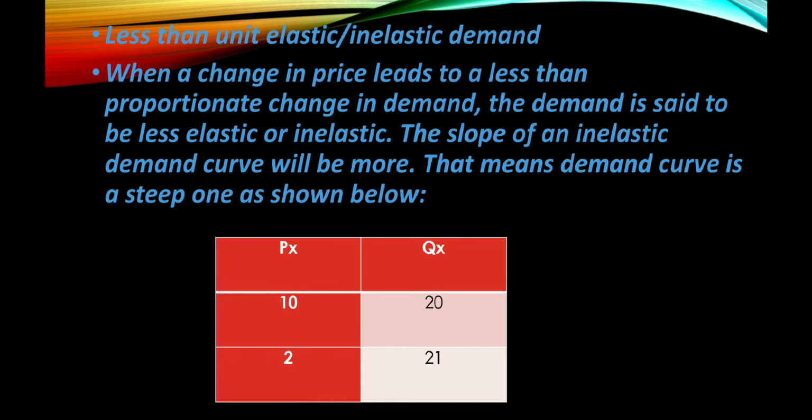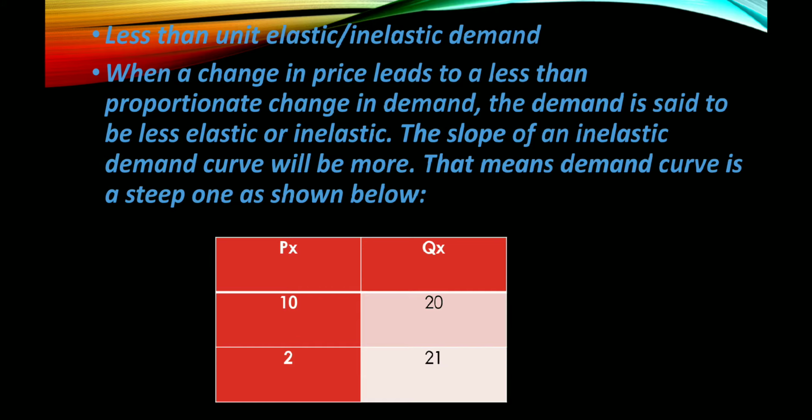Less than unit elastic or inelastic demand. When a change in price leads to a less than proportionate change in demand, the demand is said to be less elastic or inelastic. The slope of an inelastic demand curve will be more. That means the demand curve is a steep one.